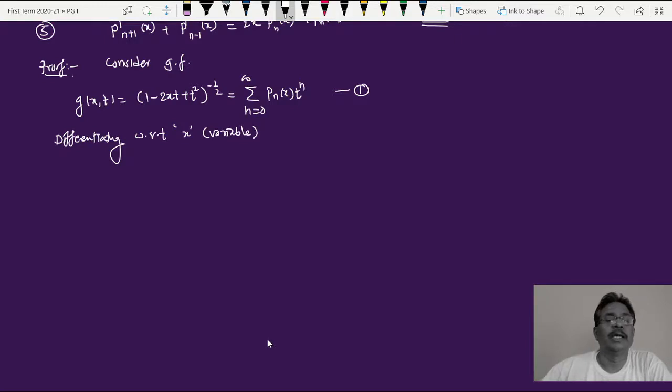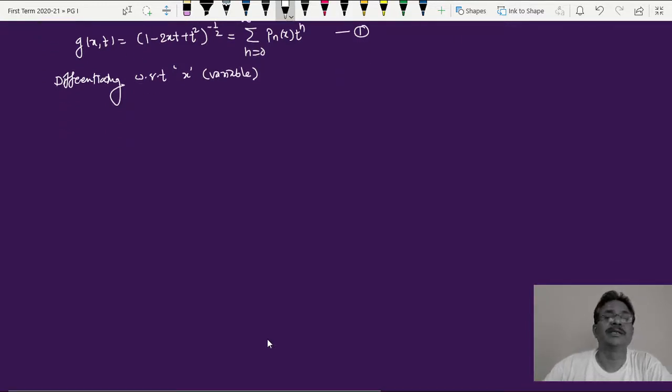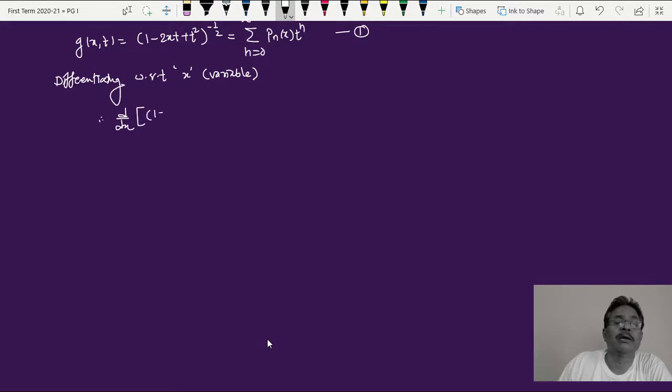Now the term containing x is twice xt, and the term on the right hand side is Pn of x. So the differential of Pn of x, first differential, is given by P dash n of x. So getting this differential, I write it separately. It is d by dx of 1 minus twice xt plus t square, raised to minus half, bracket complete, is equal to d by dx of summation over n equal to 0 to infinity Pn of x into t raised to n.